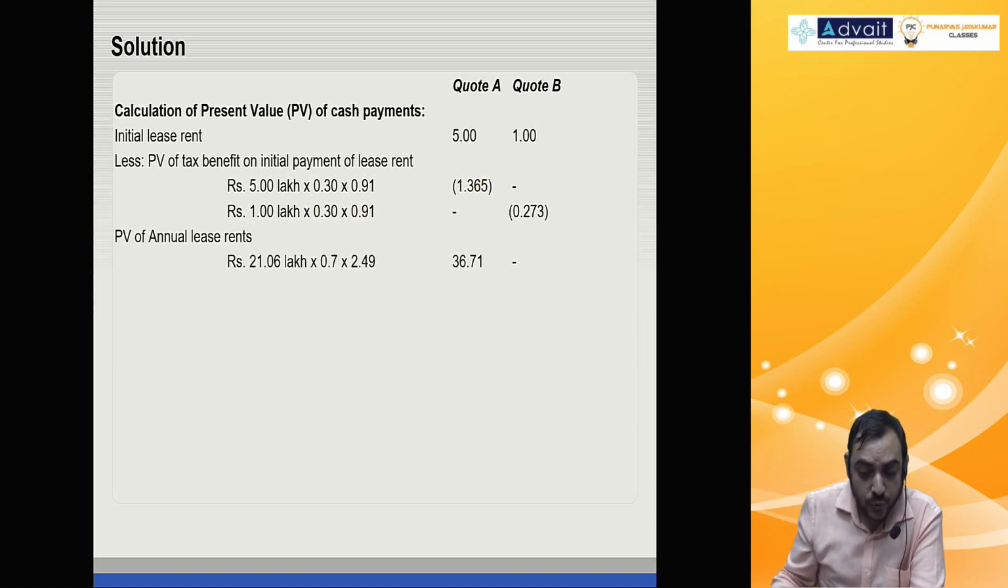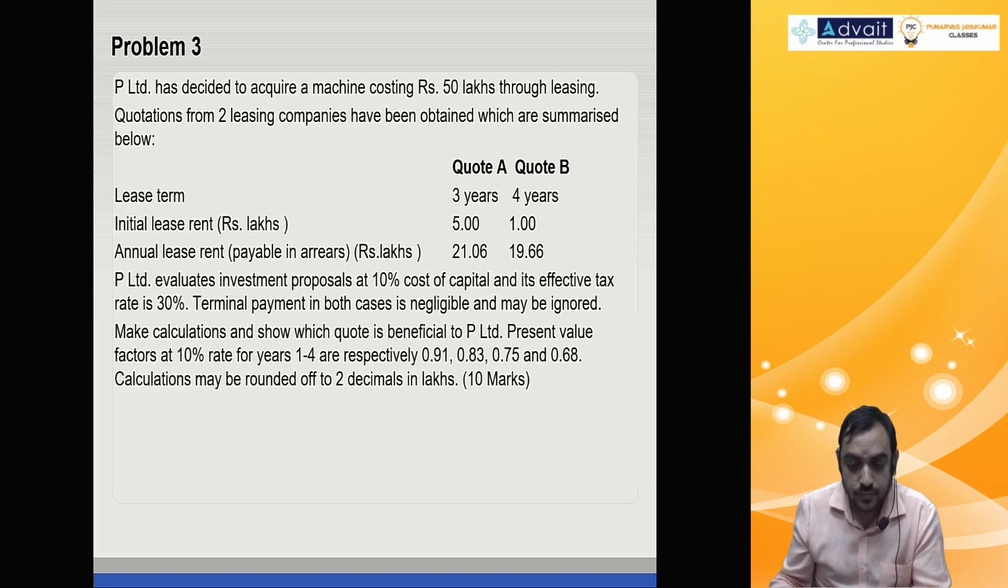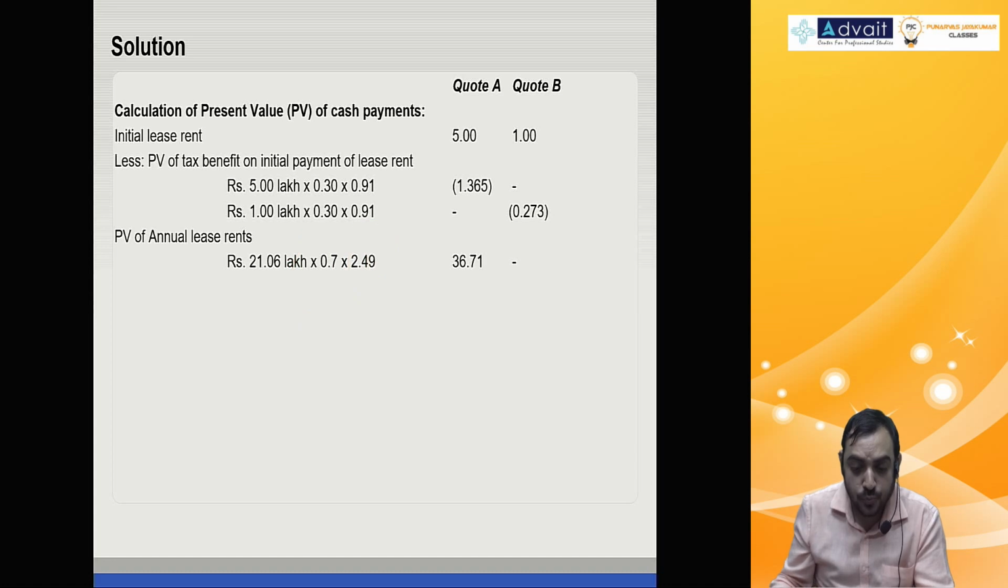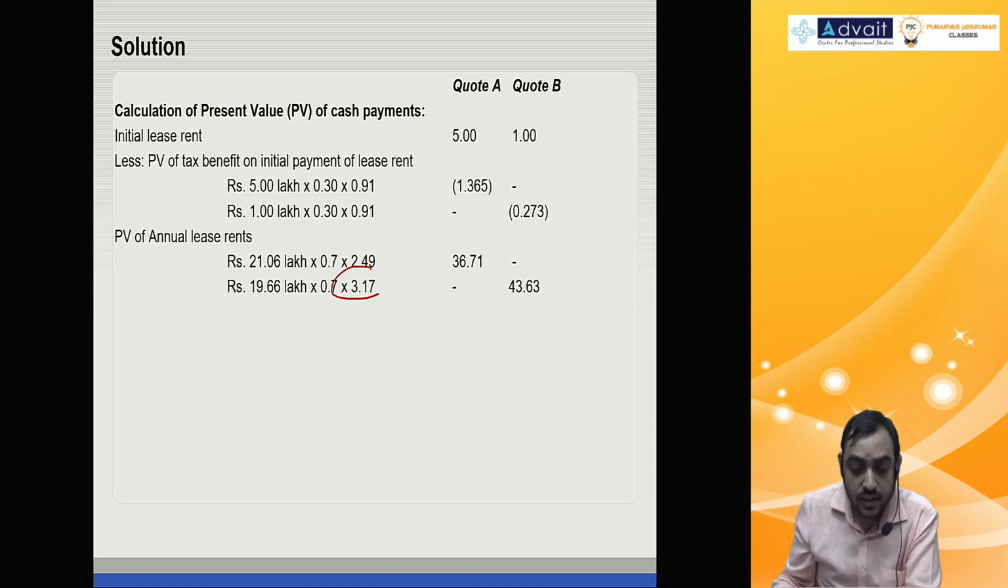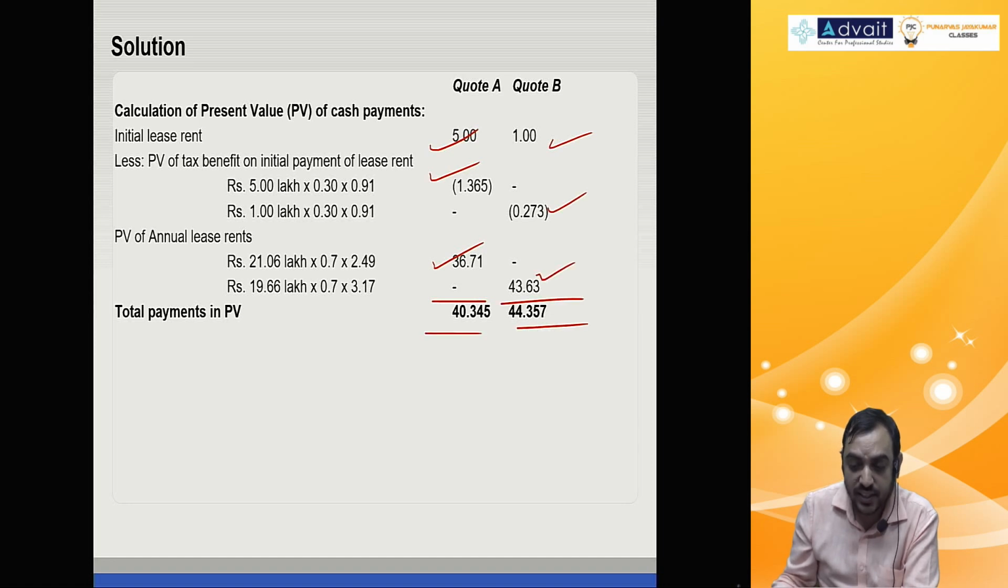Annual lease rental 21.06. This you can do 1 minus tax rate, 1 minus 0.3, 0.7. And annuity factor for how many years? 3 years. That is 0.91, 0.83, 0.75. Add all the 3, you get 2.49, 36.71. Then 19.66 into 0.7, 1 minus tax rate. Then add all the 4-year discounting factors, you get 3.17. This cash flow, net total payment. So you do the present value: 5 minus 1.365 plus 36, 1 minus 0.273 plus 43. You get these two numbers.